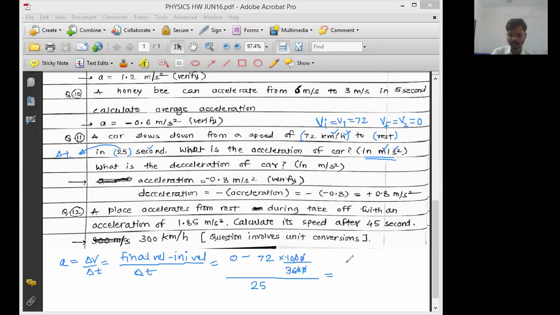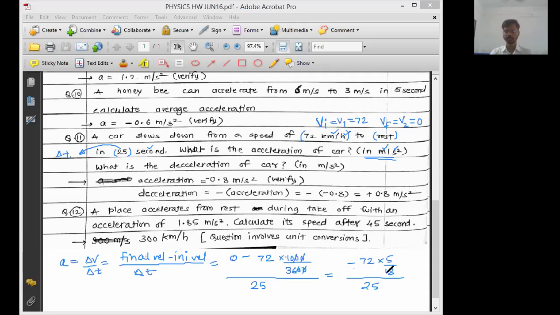So sir, this 0 as it is, no need to write that 0. This minus sign as it is, yes, it will be minus. This 72 as it is. Then this 10 upon 36 means what? Sir, 5 upon 18. This divided by 25, you can directly write here in the denominator: 18 multiplied by 25. Okay, in the denominator 25 can be written directly. Now this 18 into 4, 18 fours are 72.